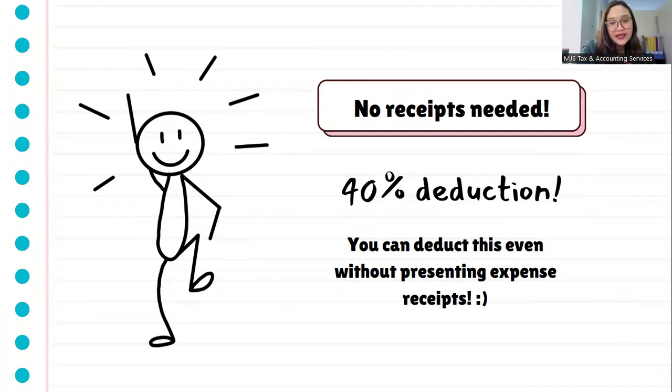And if ever, for example, yung expense mo is just a little, and not every expense has an official receipt or invoice that you can use to justify your expenses, then you can just use OSD instead. So if you use OSD, no receipts are needed and automatic 40% deduction. You are entitled to claim 40% deduction. So again, you can deduct this even without presenting expense receipt. So that's the good thing about OSD.